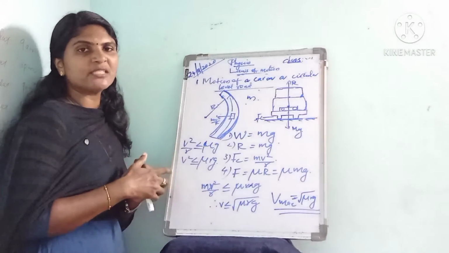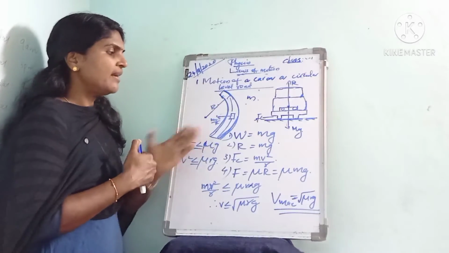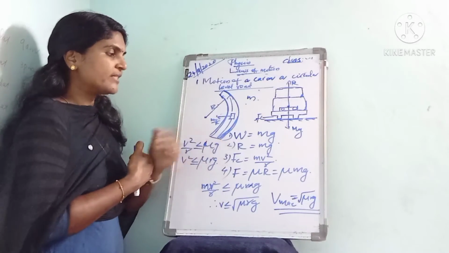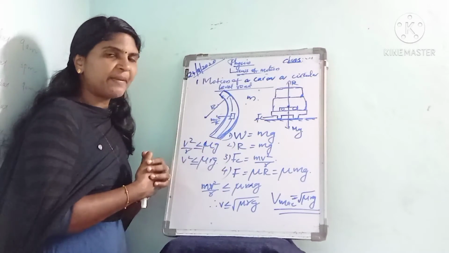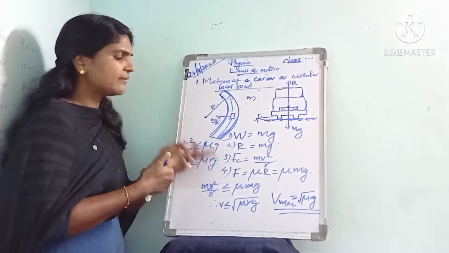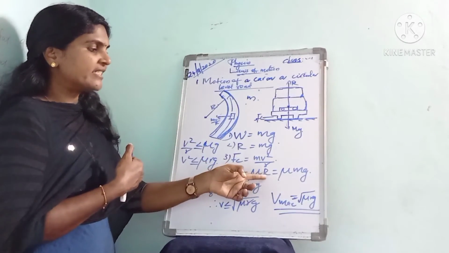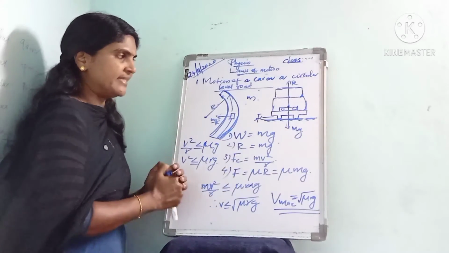What are the various forces acting on the car? The weight mg, the normal reaction R, which is also mg, the centripetal force m v square by r, and the frictional force mu R. Then instead of R we can write mu mg.